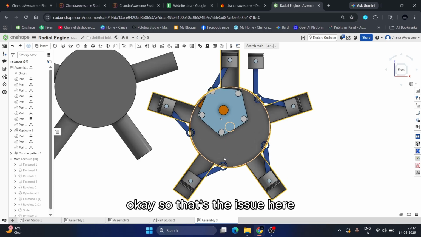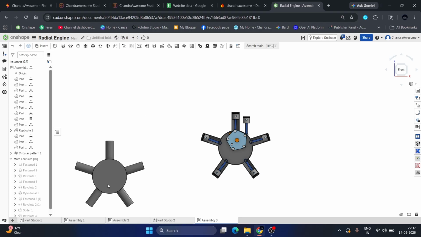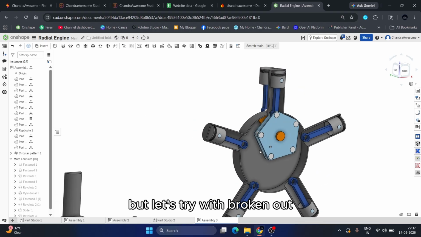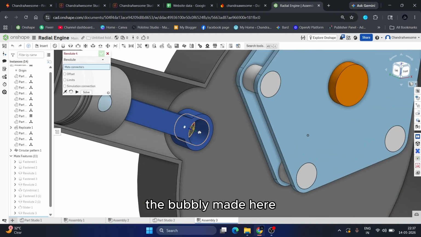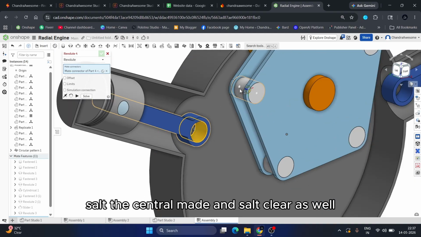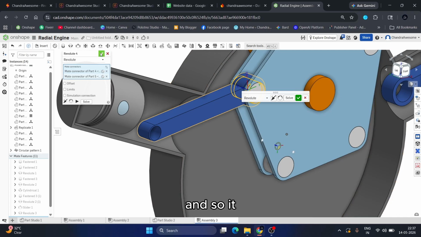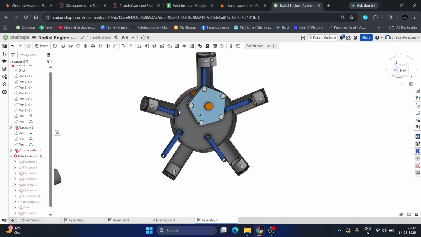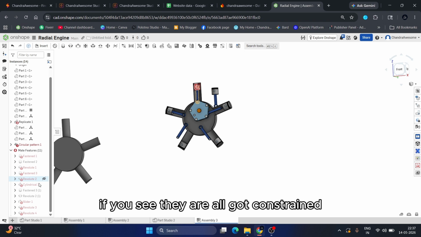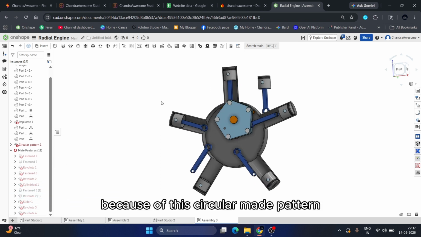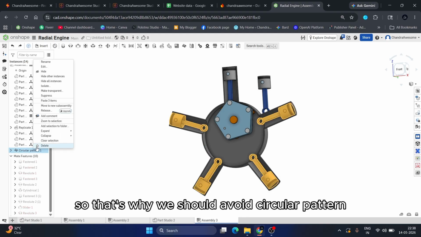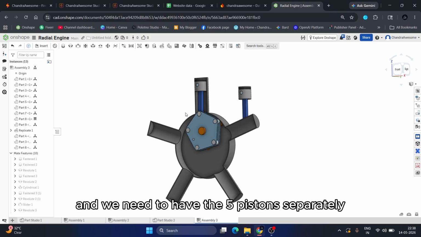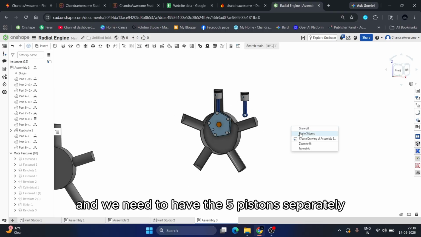So that's the issue here. Well, let's try with broken outline. I want to show you. Select the bevel mate here, select the center mate, and select here as well, and save it. And there you go. You see, they all got constrained because of this circular mate pattern. So that's why we should avoid circular pattern, and we need to have the 5 pistons separately.